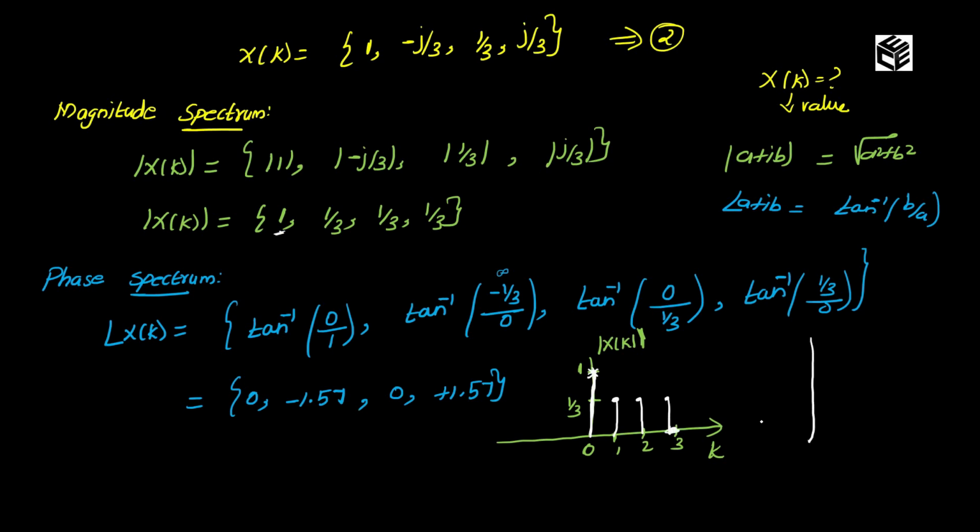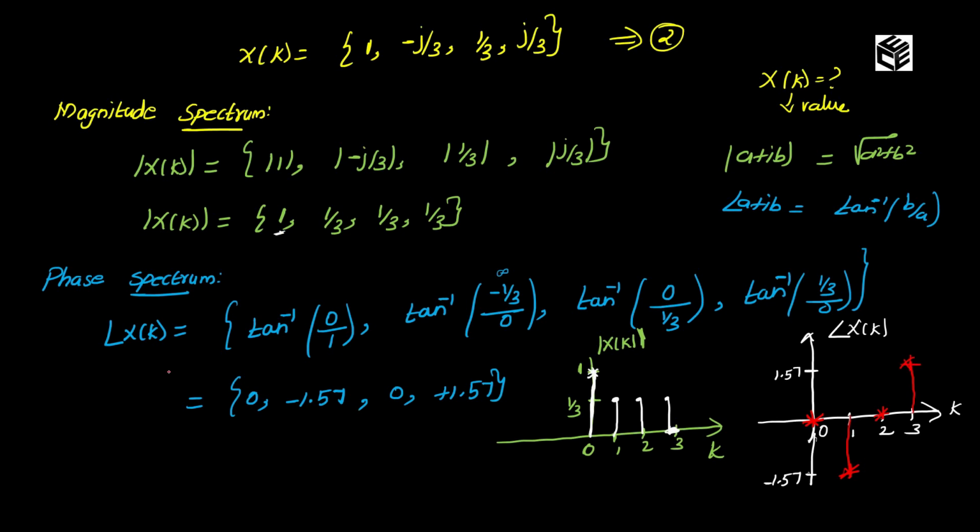So how can you draw the phase spectrum? For phase spectrum, this x-axis is k and y-axis is angle of x of k. And here 0, 1, 2, 3. And here the value is 1.57. Here it is minus 1.57. I can draw as, in 0 position my answer is 0 and in 1 position it is minus 1.57, 2 position it is 0 and in 3 position it is plus 1.57. This is my phase spectrum.